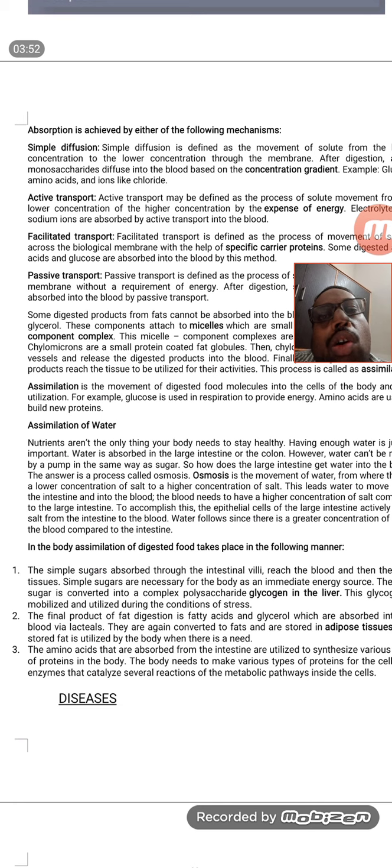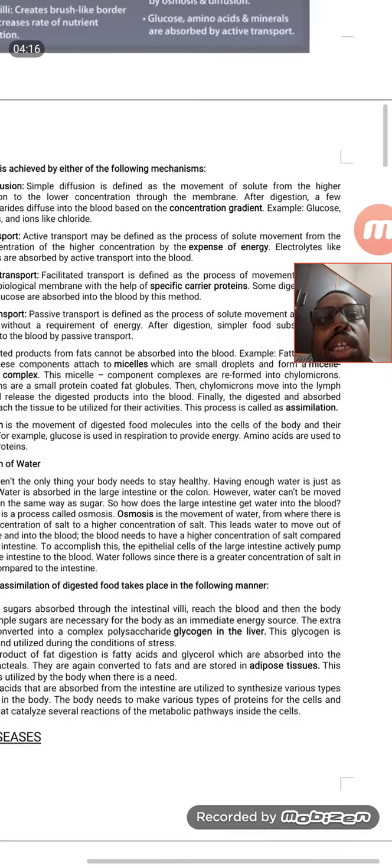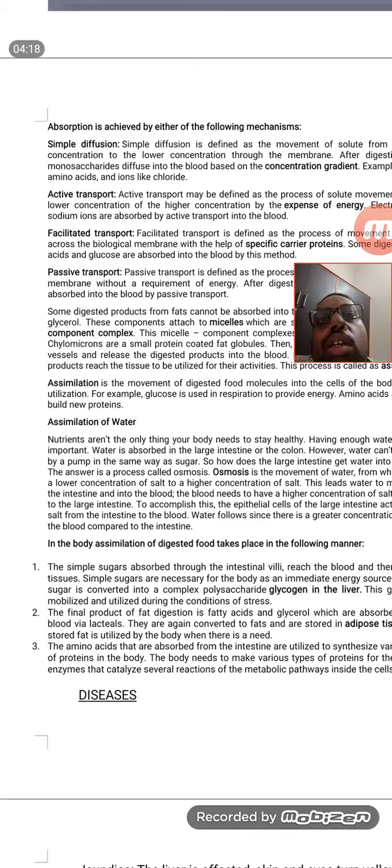So the most common is simple diffusion, that is, the movement of solute from a higher concentration gradient to a lower concentration gradient. Through this simple diffusion,